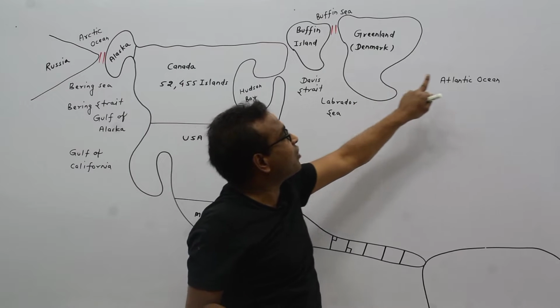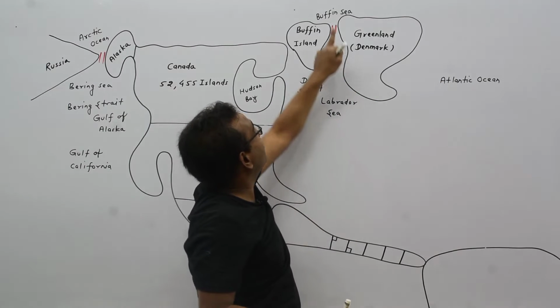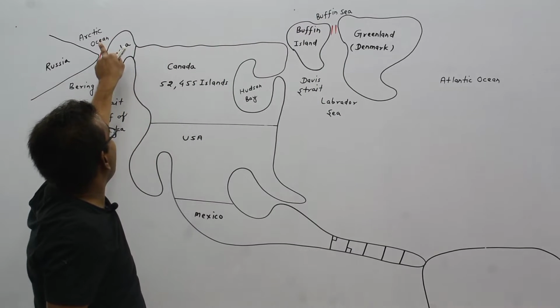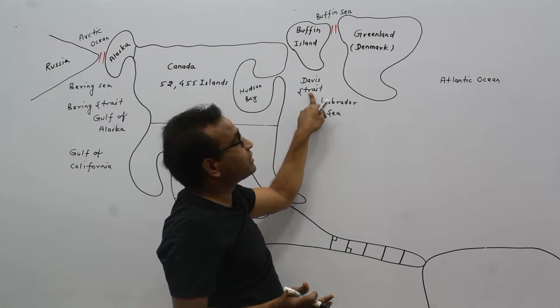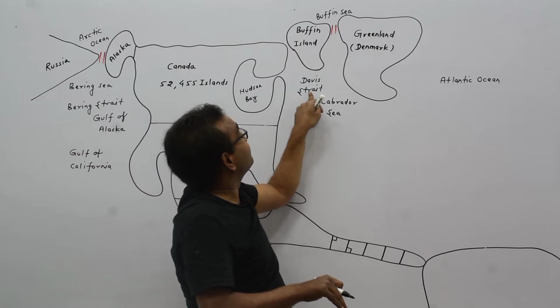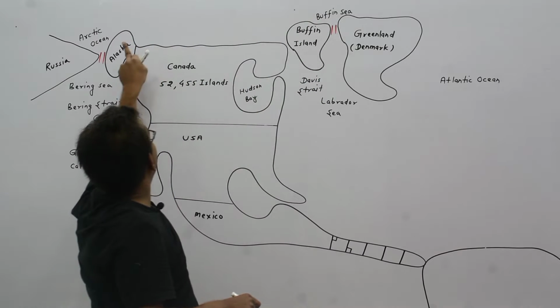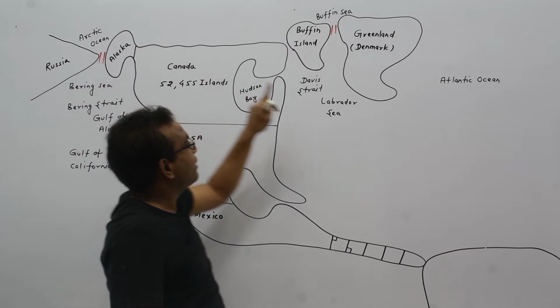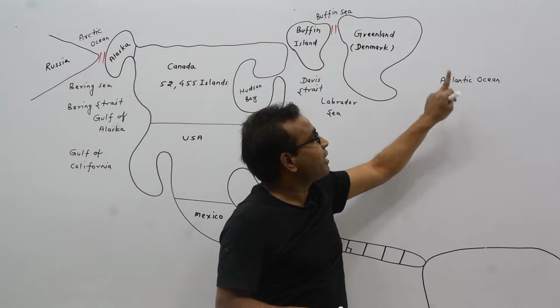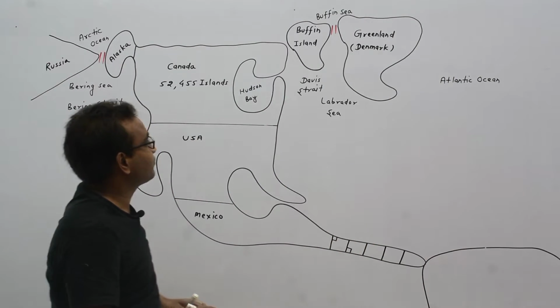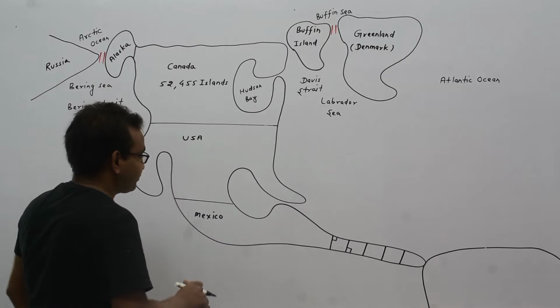Labrador Sea is a part of Atlantic Ocean and Baffin Sea is a part of Arctic Ocean. It means we can say Davis Strait connects Baffin Sea, meaning Arctic Ocean, and Labrador Sea, meaning Atlantic Ocean. This is Hudson Bay.